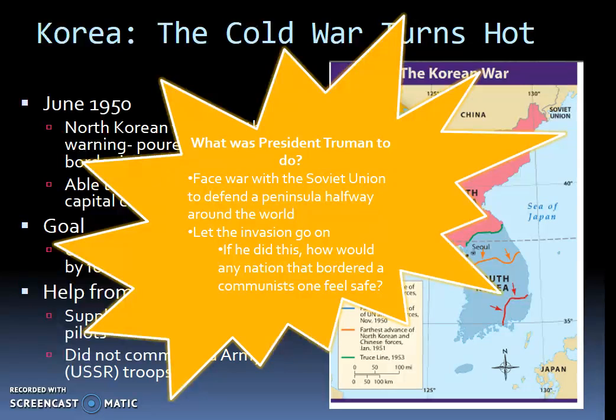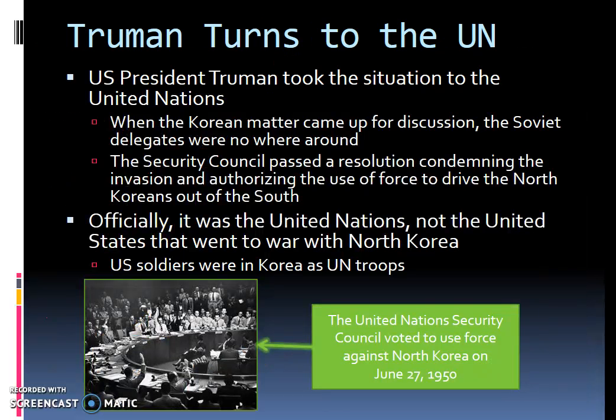So here, remember that idea of containment, that foreign policy of the United States? This is the first time that that idea of containment is really put to the test. Like, is Truman going to send troops to contain communism when communism threatened to spread, like the policy of containment says that he is going to do? So what is Truman to do here? And remember, Truman is president of the United States at the time.